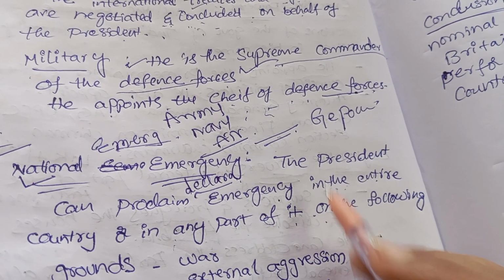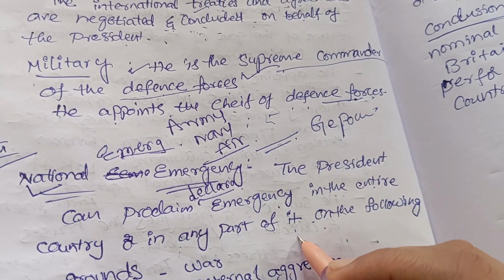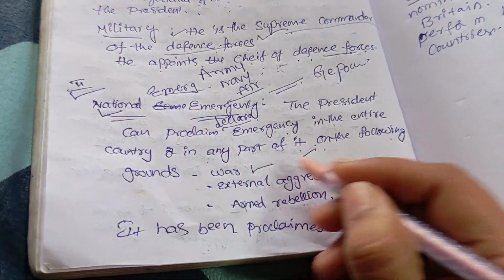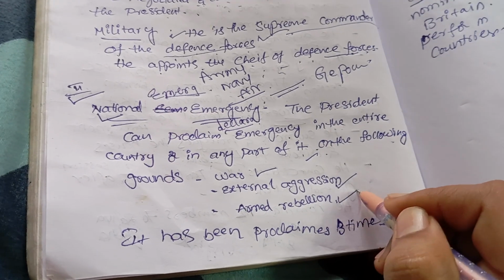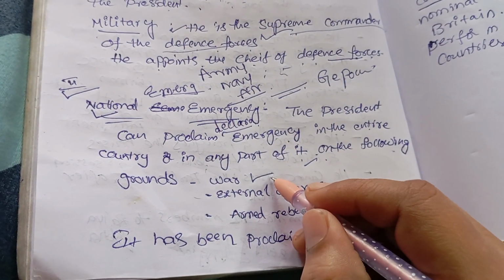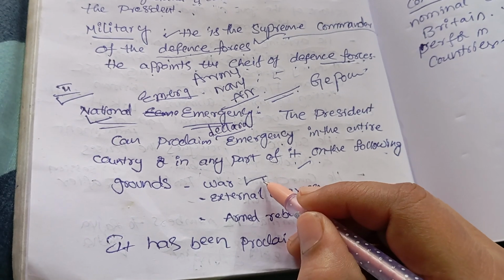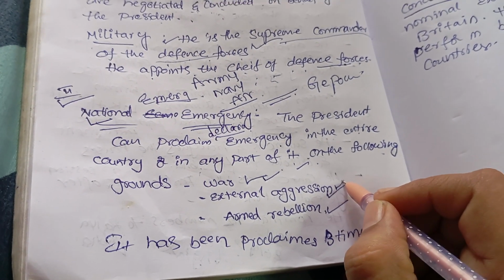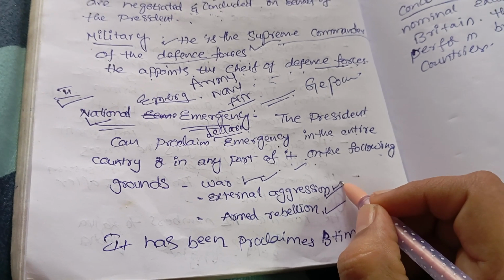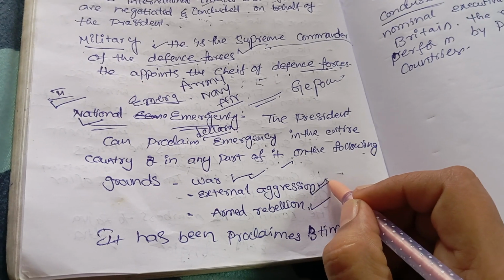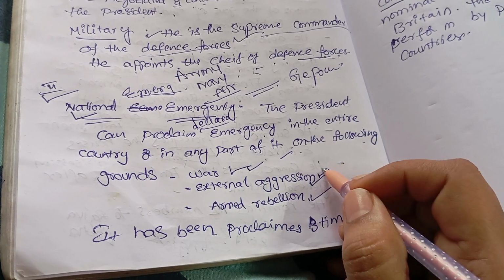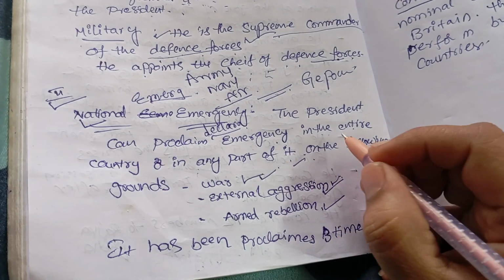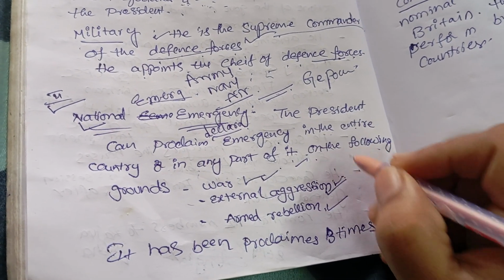Now, he declares the national emergency on the following grounds. What are the grounds? War, external aggression, armed rebellion. War, when our country faces a declaration of war from some other country. Second, external aggression, when external countries get ready for war with us. In that case, the president can declare national emergency.